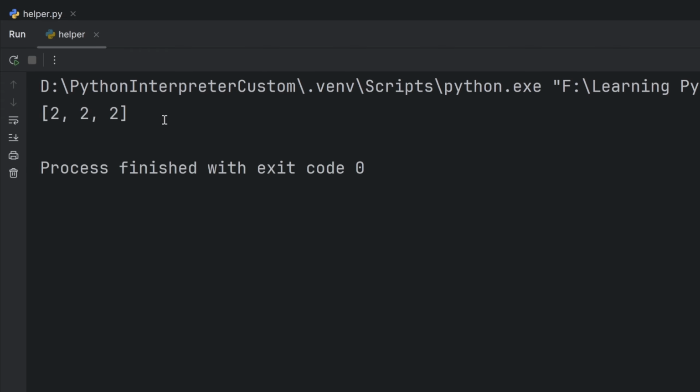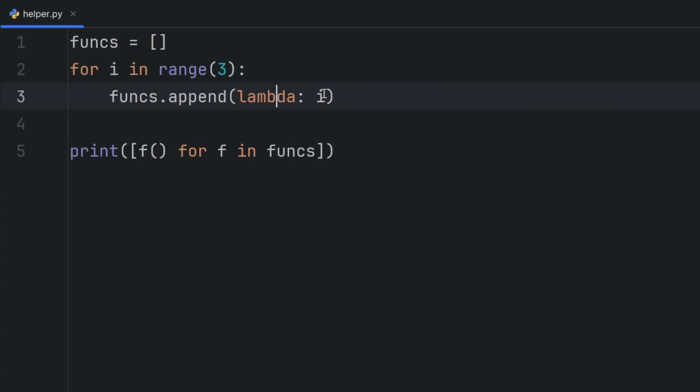Even though you expected to see 0, 1, and 2, you actually got three 2s. Why is that? Because when you write lambda i here, this actually creates a reference to this i, and that repeats 3 times. So here, when I call this f, I actually tell print what value i has. Because i ends at the value 2, all those references point at that value 2. So I will have only 2s.